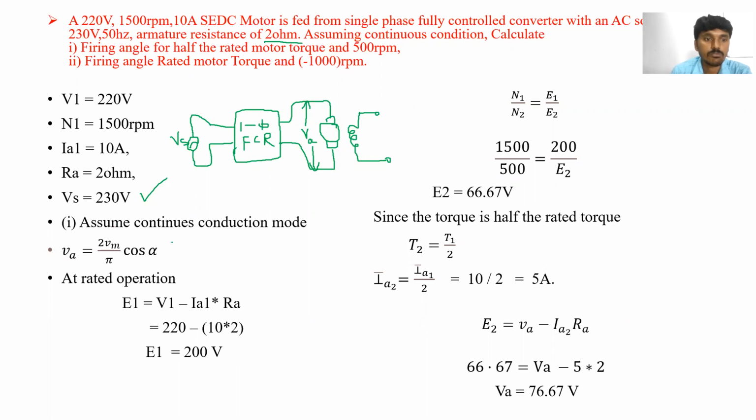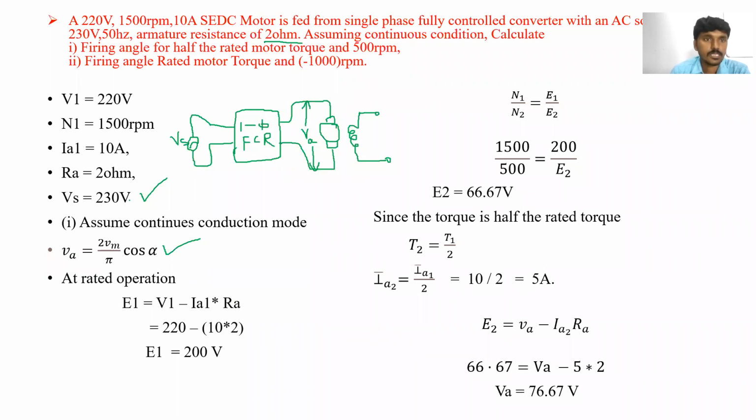We know the formula: that is equal to 2 Vm by pi into cos alpha, and that is equal to the armature terminal voltage. VA is equal to V0 is equal to 2 Vm by pi into cos alpha.